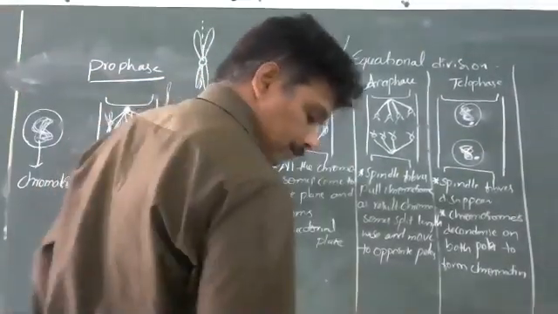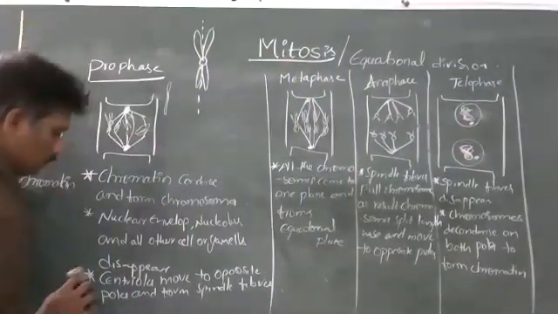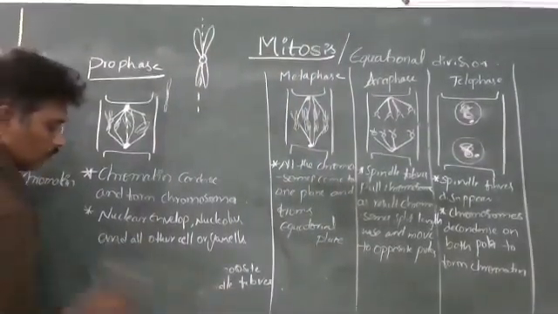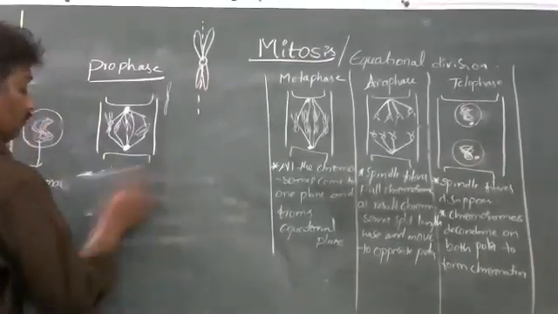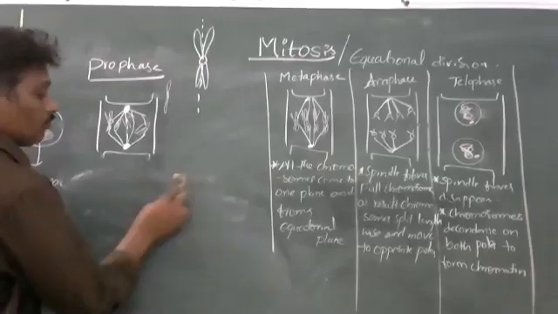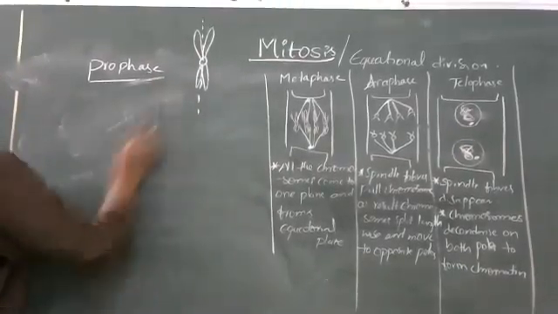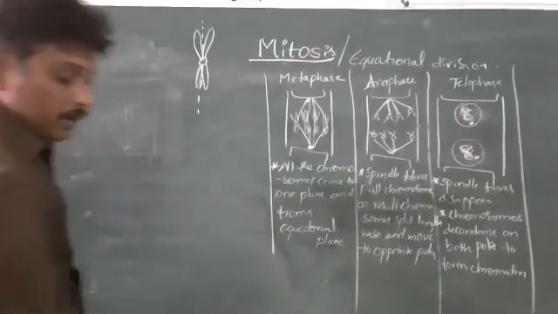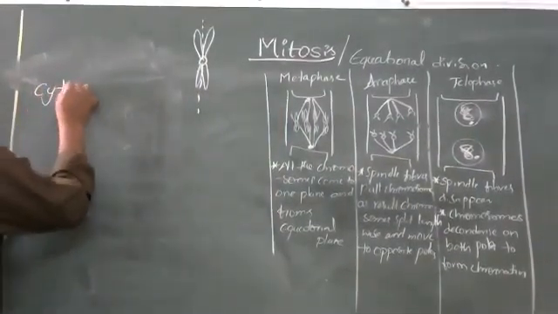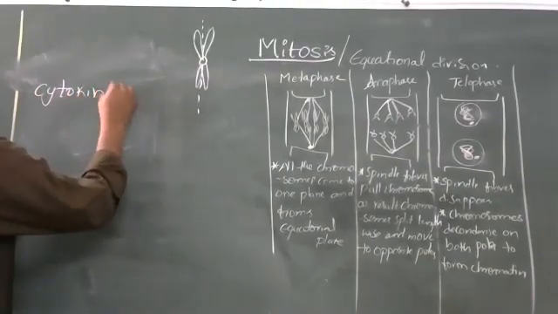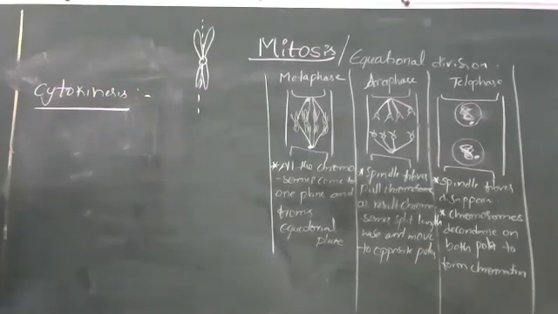Next, cytokinesis. Second stage in mitosis.